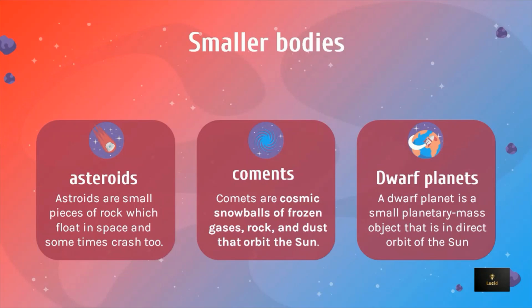So now dwarf planets. As I told you, there are some planets in our solar system which are Mercury, Venus, Earth, Mars, Jupiter, Saturn, Uranus and Neptune. There are also some dwarf planets. So what exactly is a dwarf planet? A dwarf planet is a small planetary mass object that is in direct orbit of the sun. Some examples of dwarf planets are Pluto and Eris.